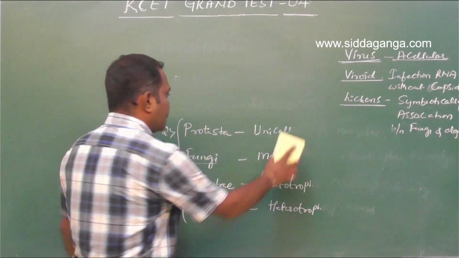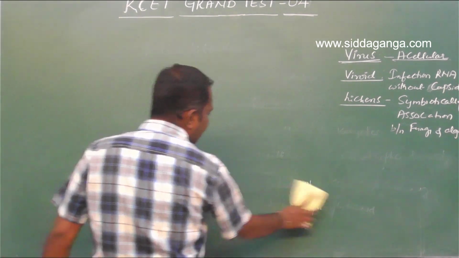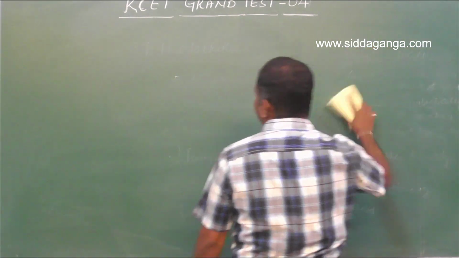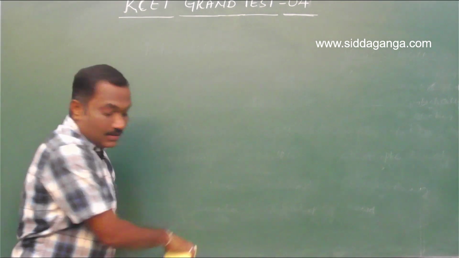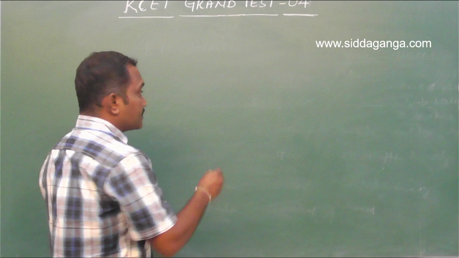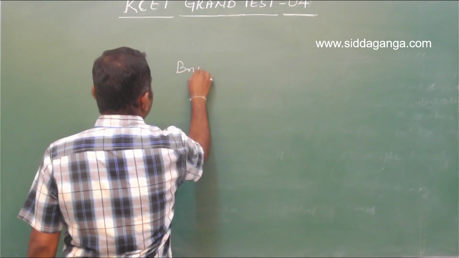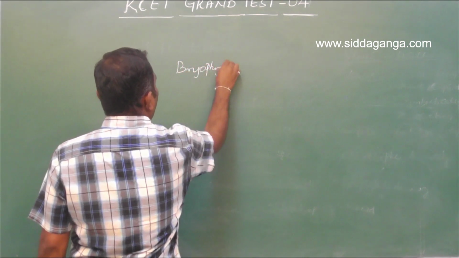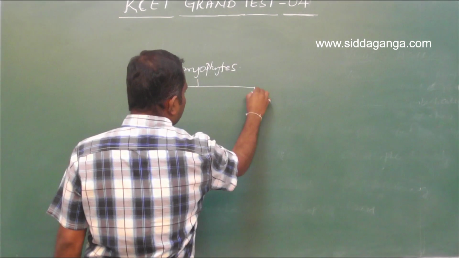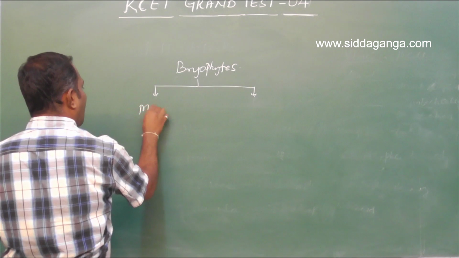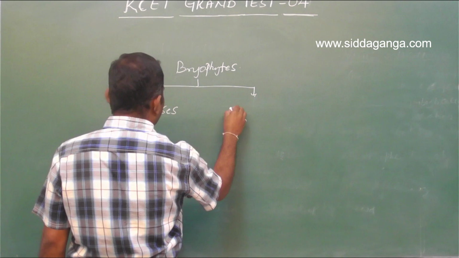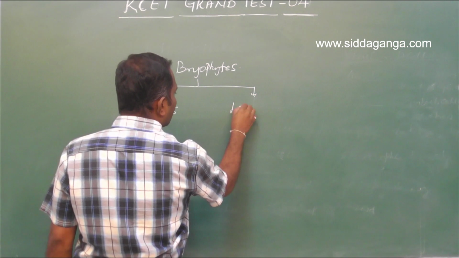you know that in the plant kingdom we have the divisions algae, bryophytes, pteridophytes, gymnosperms and angiosperms. Under bryophytes, we have studied two groups from the textbook, mosses, which are the most primitive among the bryophytes, and the liverworts.